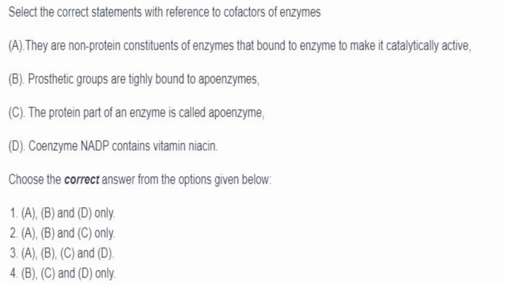Then next one. Select the correct statements with reference to cofactors of enzymes. They are non-protein constituents of enzymes that bound to enzyme to make it catalytically active. That is correct. Prosthetic groups are tightly bound to apoenzymes. That is also correct. The protein part of an enzyme is called the apoenzyme. Yes. Coenzyme NADP contain vitamin niacin. Yes. So all 4 statements are correct. Answer is option 3.